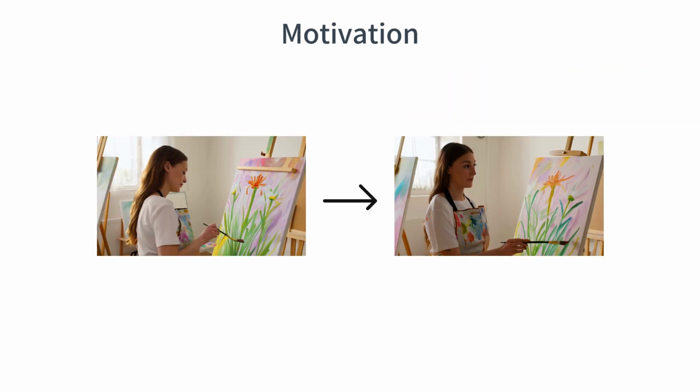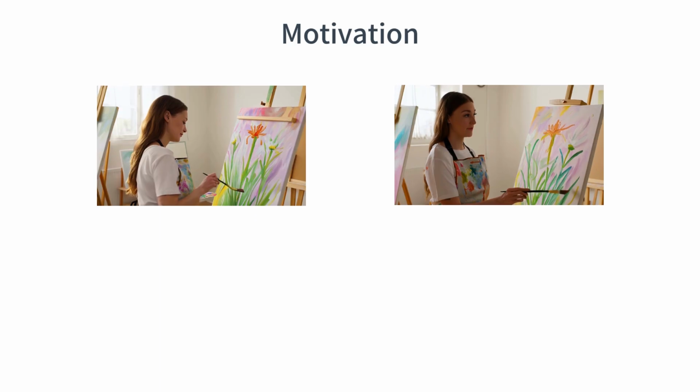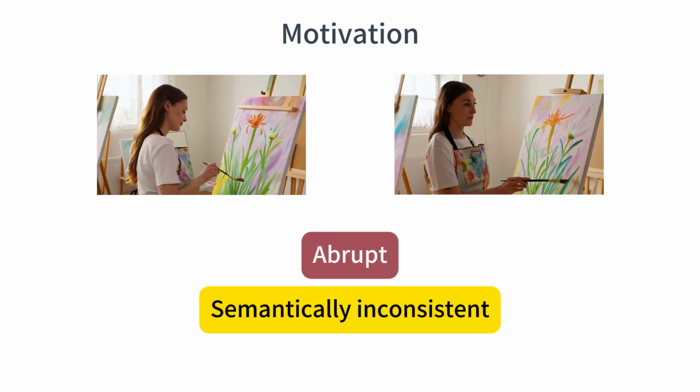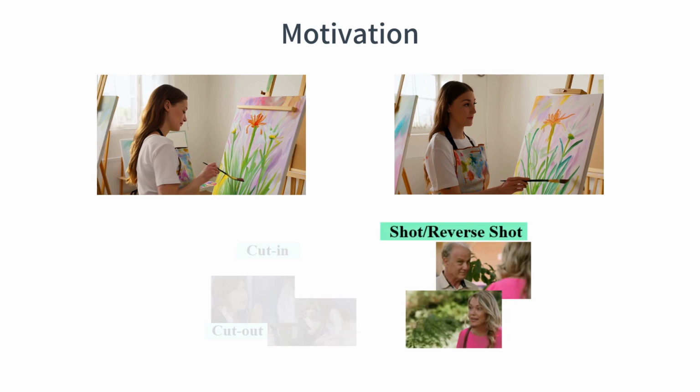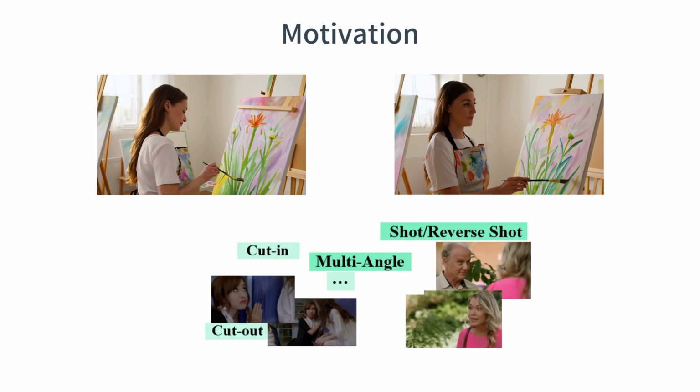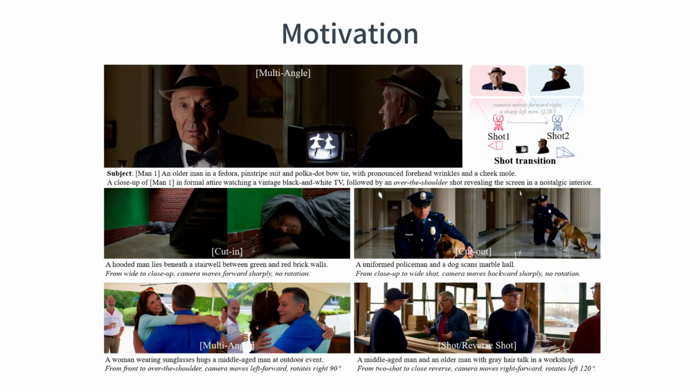However, current video generation methods usually lack explicit transition control. As a result, generated transitions are often abrupt, semantically inconsistent, or visually disconnected. This limitation becomes even more obvious when generating videos that involve complex editing styles such as shot-reverse shot transitions, cut-ins, cutouts, or multi-angle transitions. To address this problem, we propose a controllable multi-shot video generation framework that enables professional-level transition